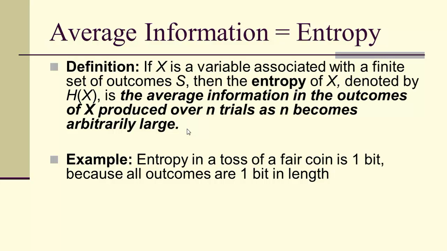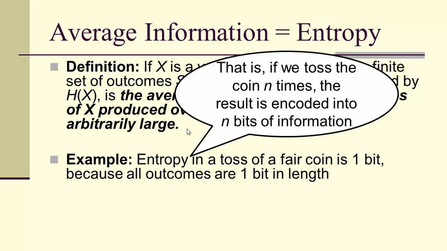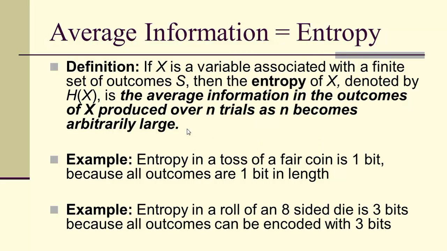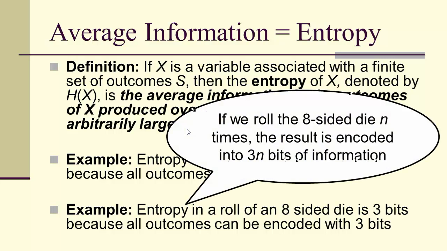So the entropy in a toss of a fair coin is 1 bit because all outcomes are 1 bit in length. So if we were to toss the coin n times, then all possible results of n coin tosses could be encoded into n bits of information. If we rolled an 8-sided die, then all the outcomes could be encoded with 3 bits. We've already shown that. So if we roll the 8-sided die n times, then all possible outcomes would be encoded into 3n bits of information, and therefore the average is 3.